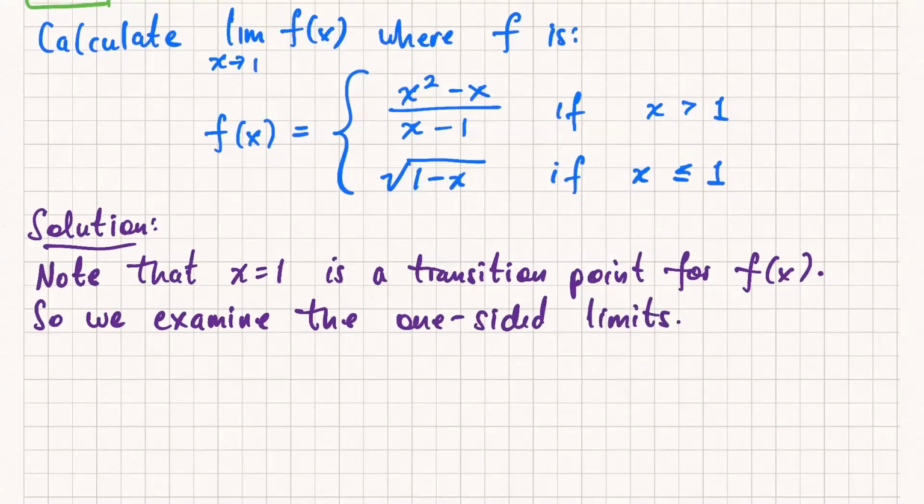And again, the reason we're doing that is because if the function is different on the left of 1 and to the right of 1, that means if I were to do an overall limit, it's very difficult, right? Because I can be considering values of x that are both less than 1 and greater than 1, and I have two different formulas for that. But if I restrict my attention to just the left side or just the right side, then I have one formula for each of those sides, right? So it's a little bit easier to do the one-sided limits in that case.